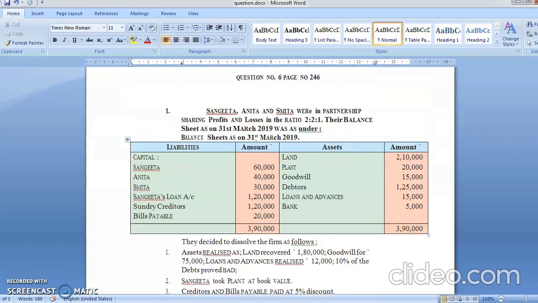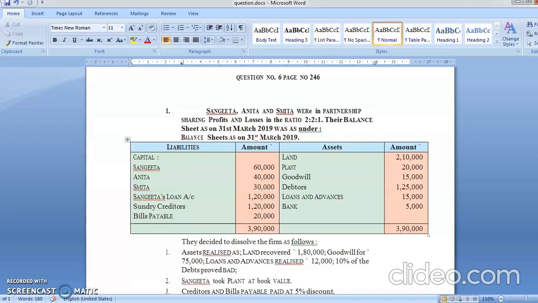This is question number 6, page number 246 of the government textbook. Sangeeta, Anita and Smita were partners sharing profit and loss in the ratio of 2:2:1. The balance sheet as on 31st March 2019 was as follows. Capital account of Sangeeta, Anita, Smita. Loan account, Sangeeta's loan account. Sangeeta is a partner, student. Sundry creditors account, bills payable account. Land and building, plant and machinery, goodwill, debtors, loan and advances and bank account.